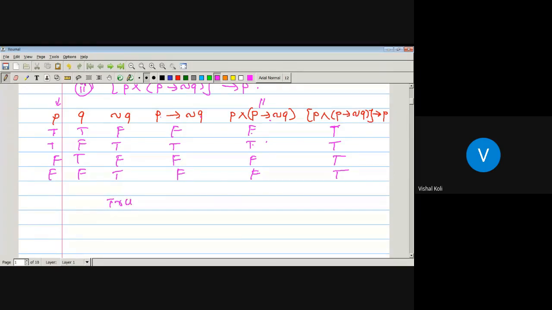Truth values in the last column are true. Hence, it is a tautology.